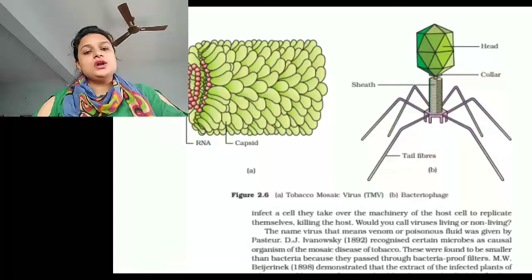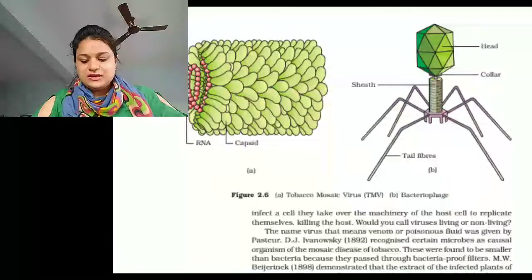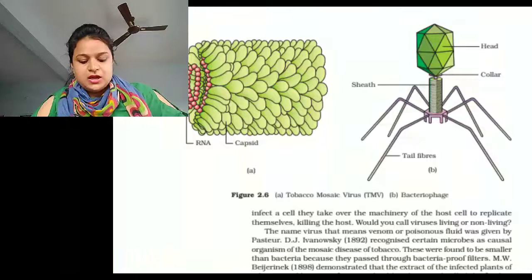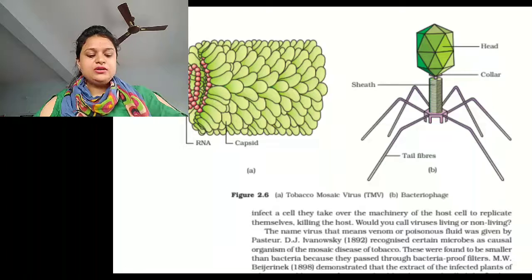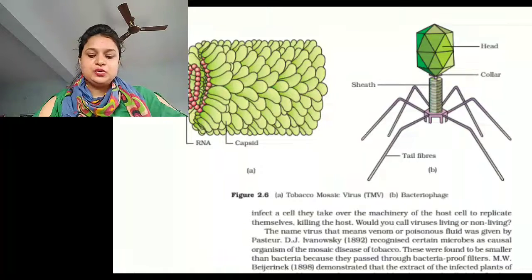Classification. If we are talking about the classification, viruses are divided into mainly two groups. The first one is deoxyvirus and another one is ribovirus. That means deoxyvirus has DNA, and ribovirus has RNA. According to that, they are divided into categories. Deoxyvirus is divided into three categories, and ribovirus is further divided into two classes, ribohelical and ribocubical.